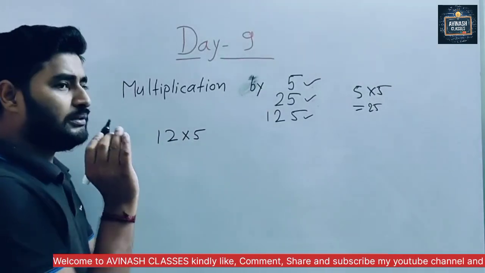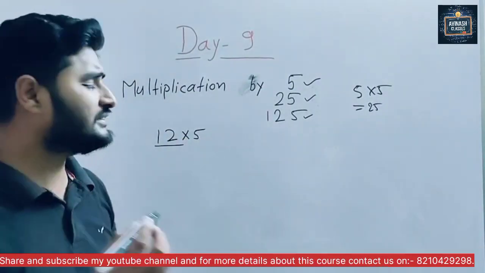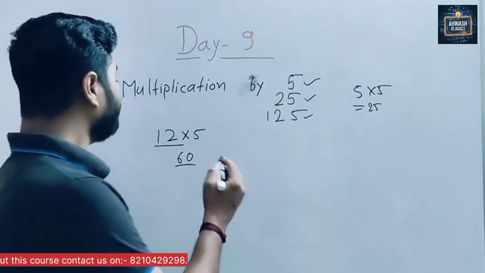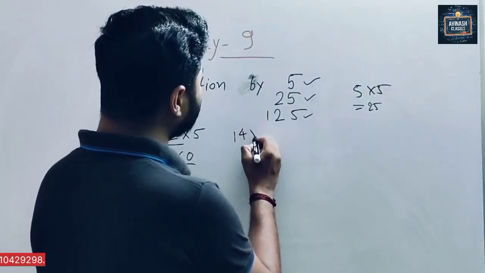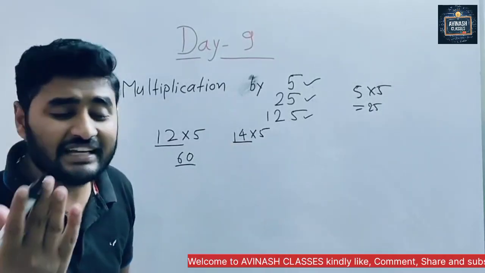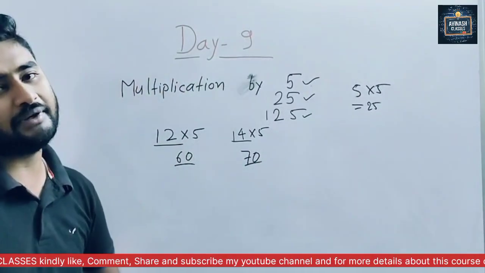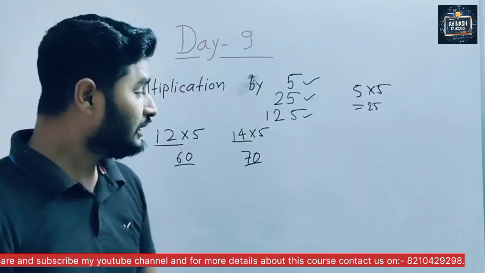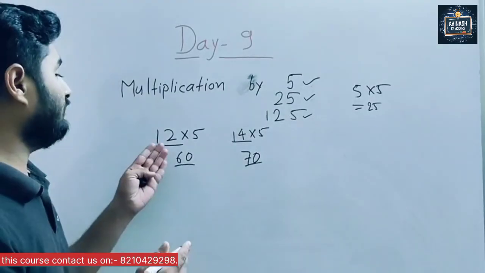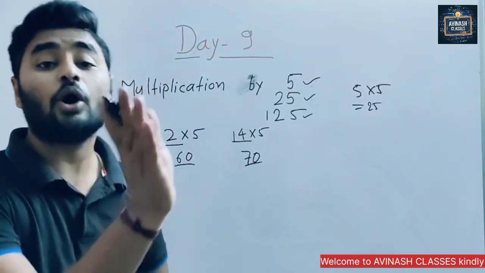So 12 into 5. First we have to take half of 12. Half of 12 is 6. So we write 6 and 0. Our answer is 60. Next I take 14 into 5. Again this is a small number. What is half of 14? 7. So we write 7 and put 0. Sir, when we get an odd number, then what happens? Even numbers you are doing very easily. Now take a bigger number and go with an odd number.